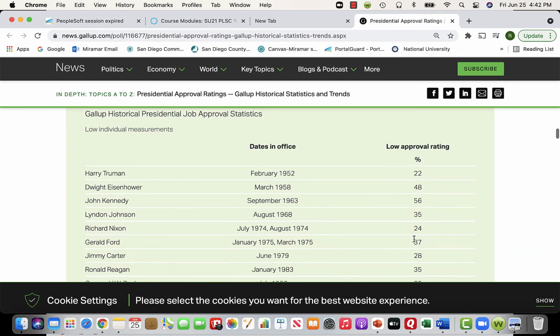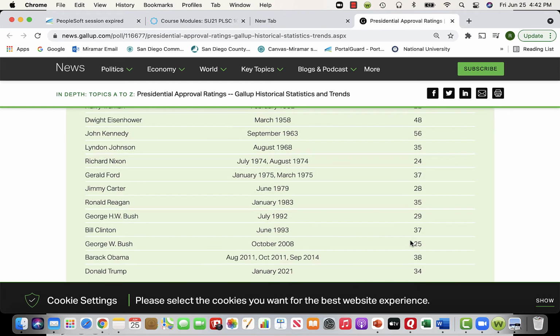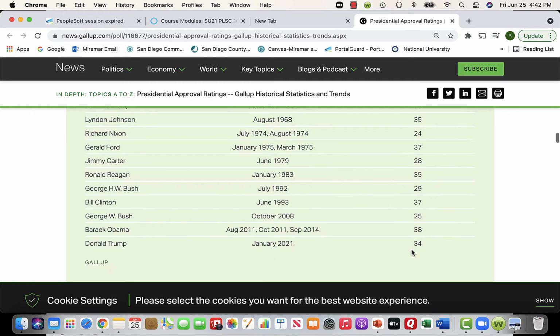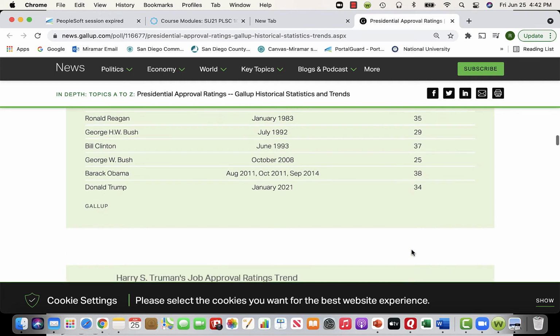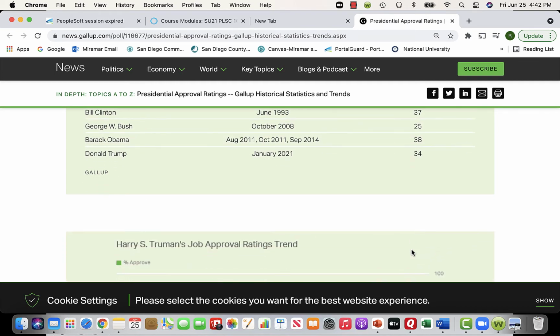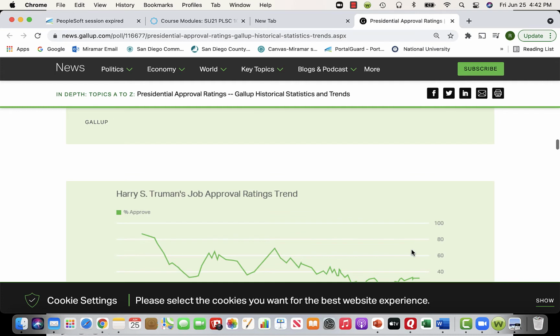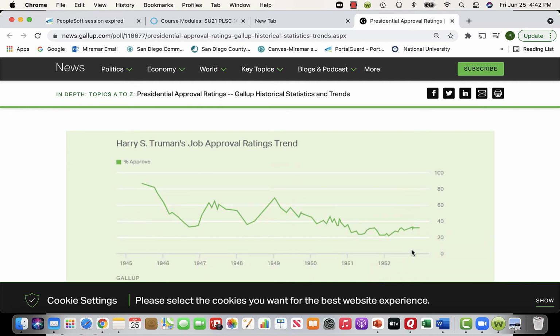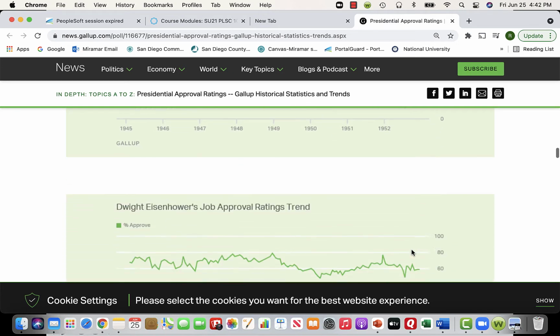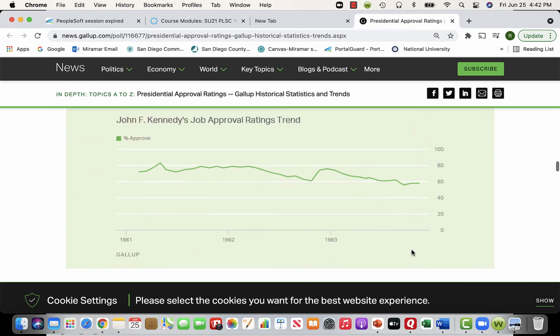So we go and look here. The lowest, George W. Bush got all the way down to 25, and we'll take a look at why this happened. Trump got down to a 34. Barack Obama got down to a 38. So here are trending graphs that are available, and let's go down and look at them. We'll start with Nixon,